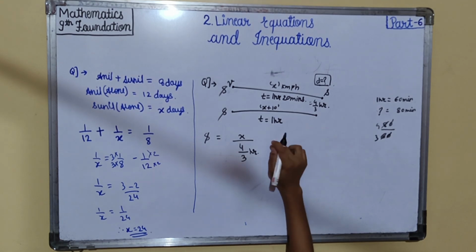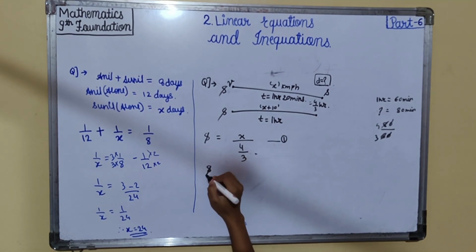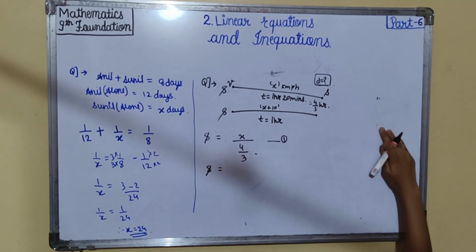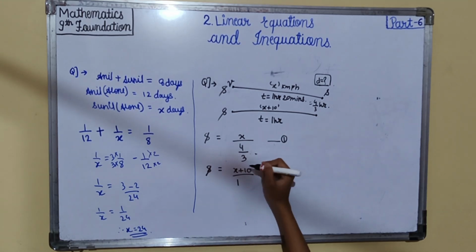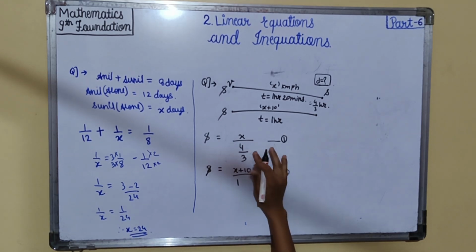So x upon 4 by 3 hour. This is case 1. In the second case, s is equal to x plus 10 upon 1 hour. This is equation number 2.